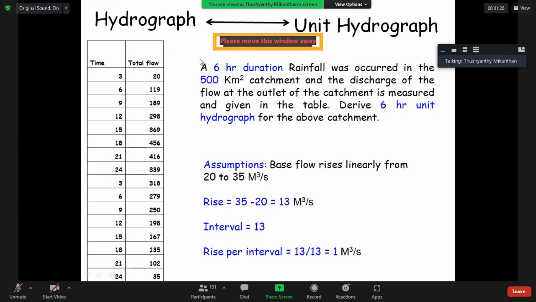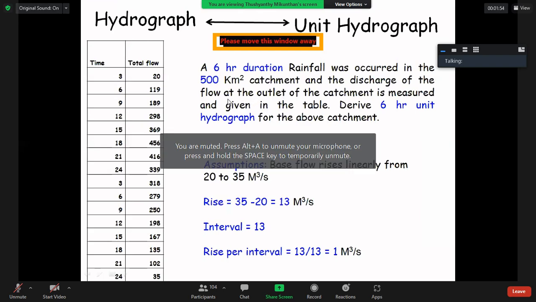Today I want to do a calculation. See, this is the sum. A 6-hour duration rainfall occurred in the catchment area. Write these points in your notebook: 6-hour duration, area 500 square kilometers. The outflow of the catchment is given here.